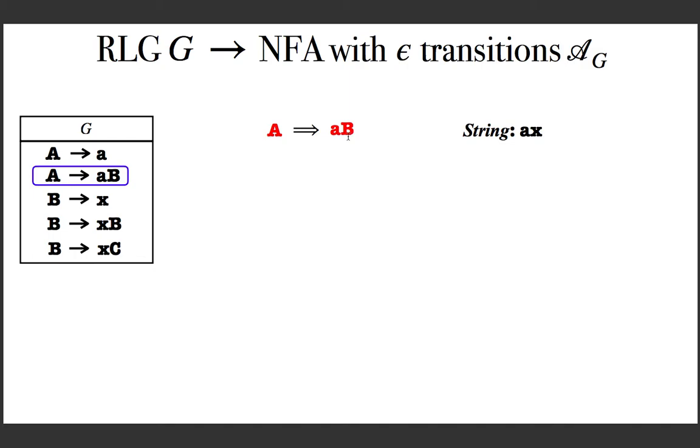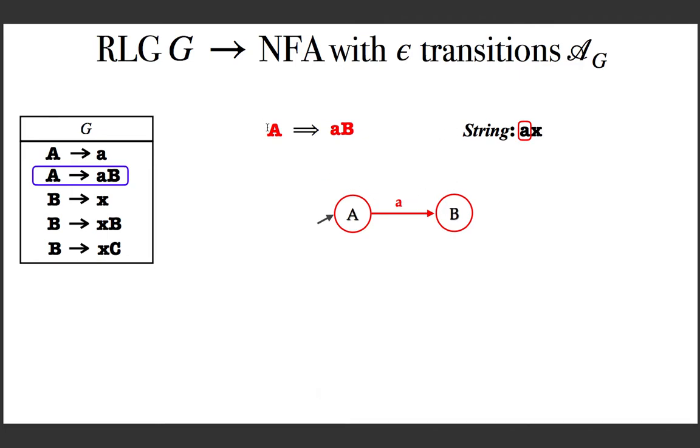So naturally from this capital B I need to derive the remaining part of the input string. The question is, how will you represent it in the NFA? So in the NFA you can represent it like this.